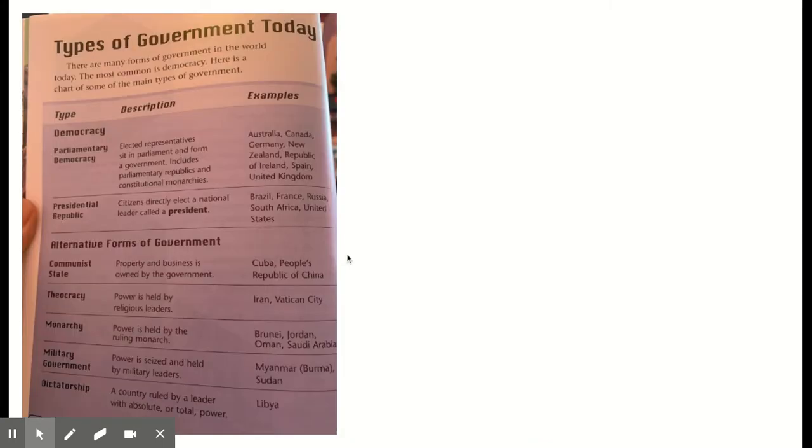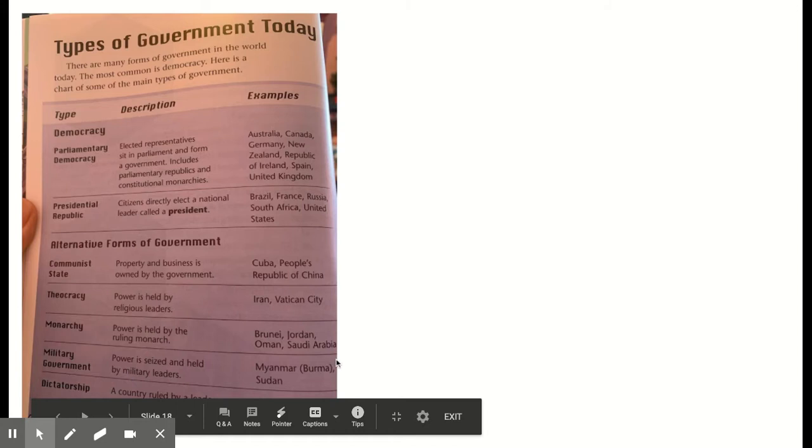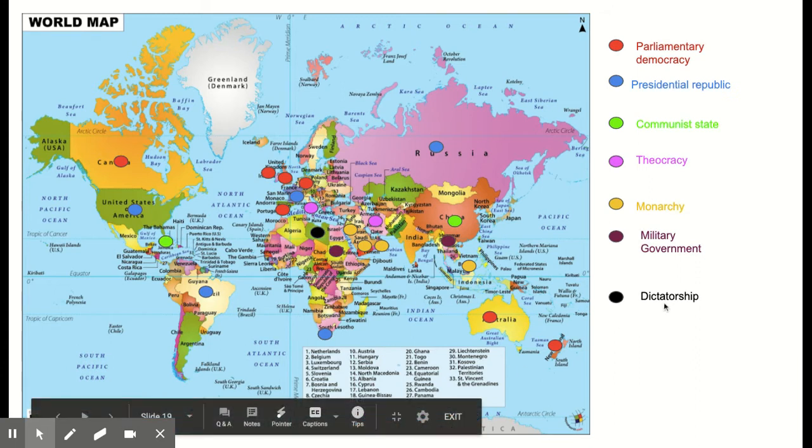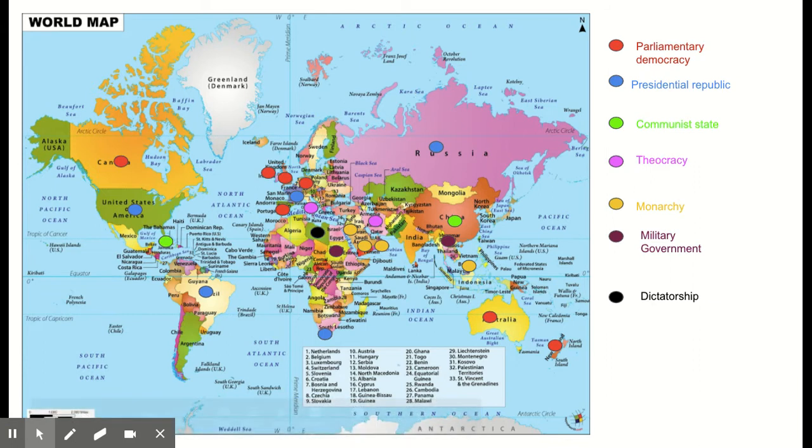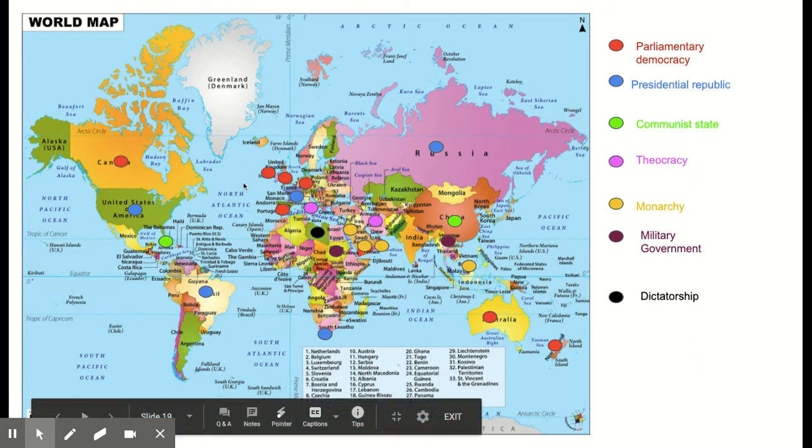And then the last type of government is a dictatorship. It's a country ruled by a leader with absolute or total power. The only example that they give in the book is Libya. So a dictatorship I've done in black, and here's Libya here. So you can see throughout the world, we have lots of different types of government. And when you look especially here, you can see how many types of government are right next door to each other.